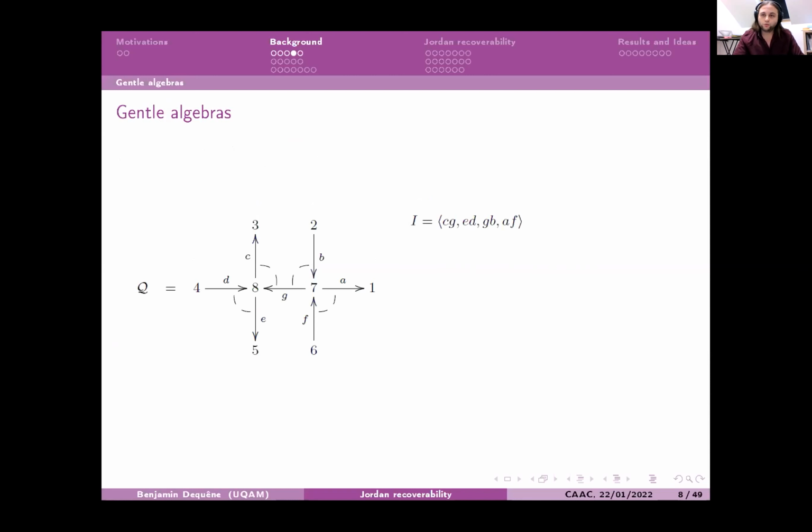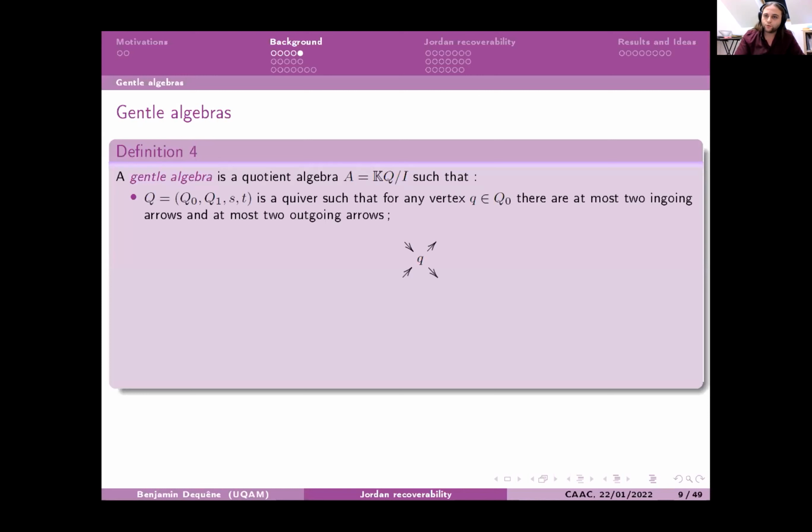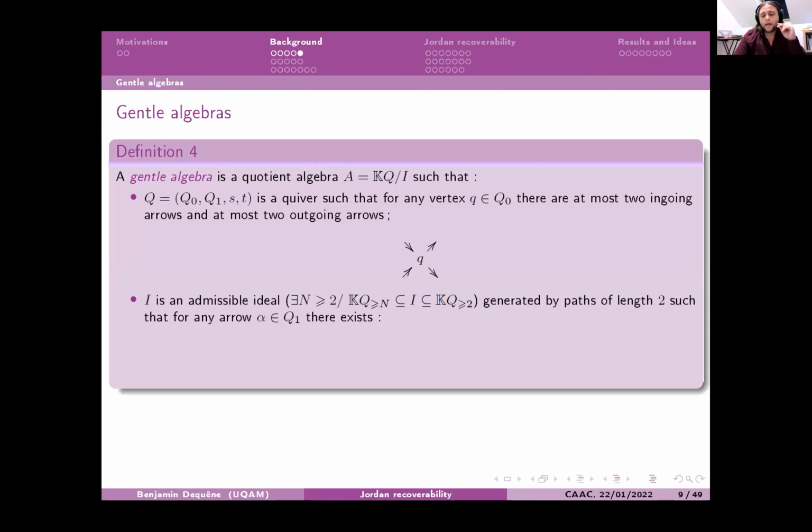And you also have to choose some paths of length 2 to give you an ideal, and then you construct the quotient algebra from the path algebra with this ideal. So a proper definition of a gentle algebra is the following. You have a quiver such that for any vertex, you have at most 2 arrows ingoing and 2 arrows outgoing.